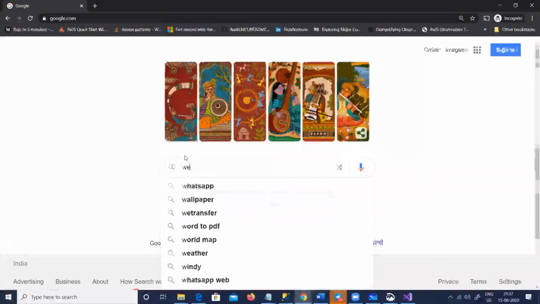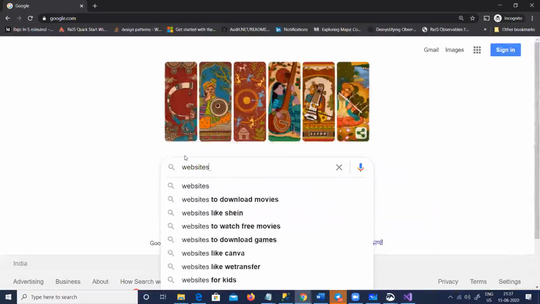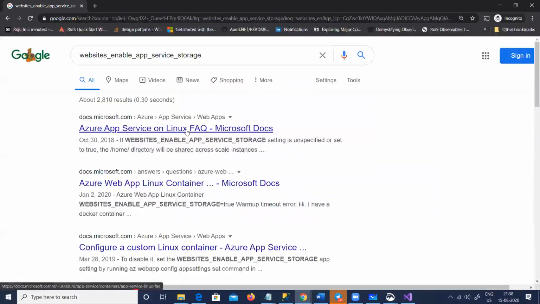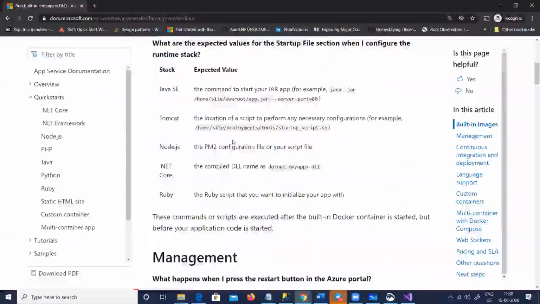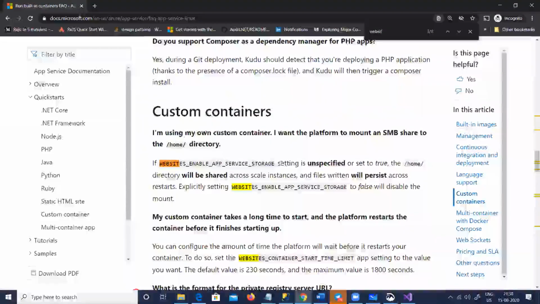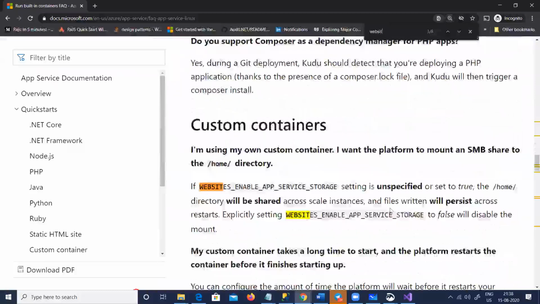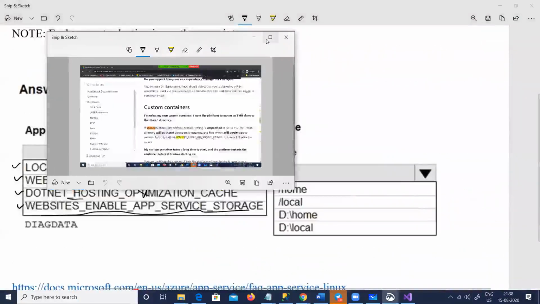So if you look at this website setting, what is that? Such a big name, WEBSITES_ENABLE_APP_SERVICE_STORAGE. You go to the Linux FAQ. So you can see there's a Linux FAQ out here. And if you read here, website enable, look at this. So let's read this sentence very, very carefully. I'm going to put it in full screen and we'll both read it.